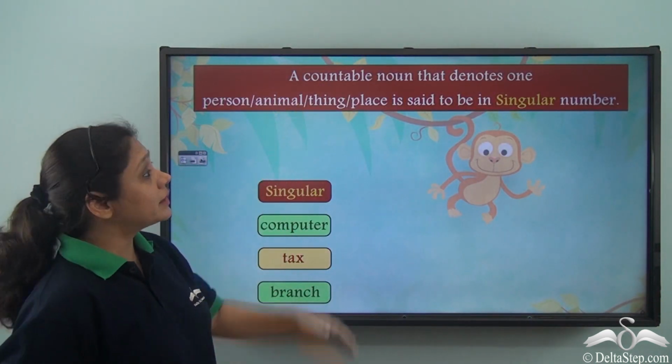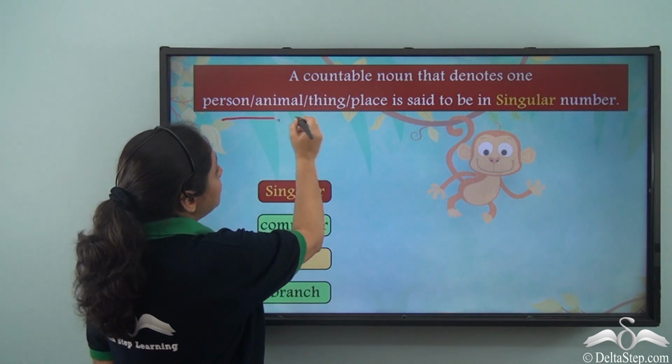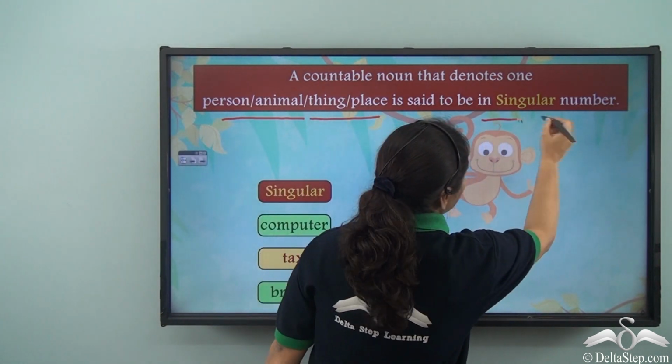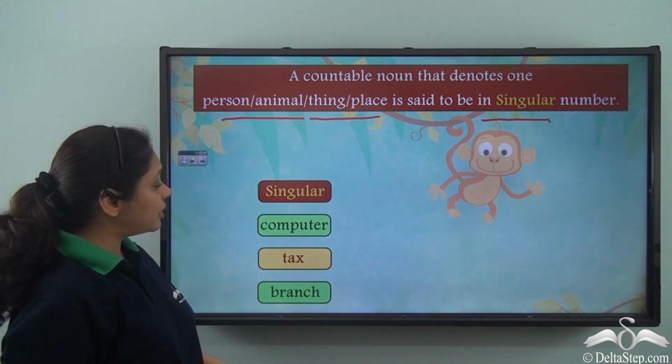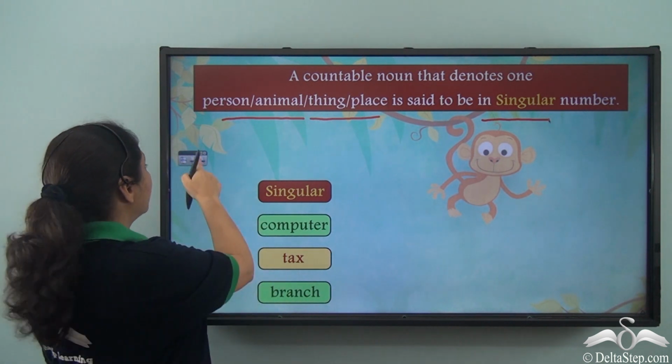So a countable noun that denotes one person, animal, thing or place is said to be in singular number. For example, computer, tax, branch.